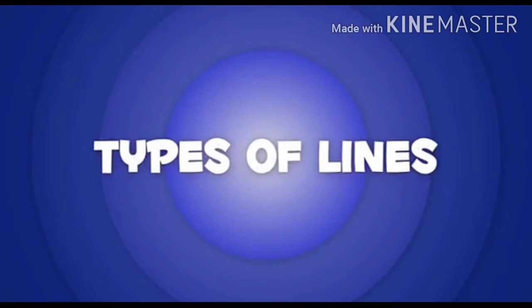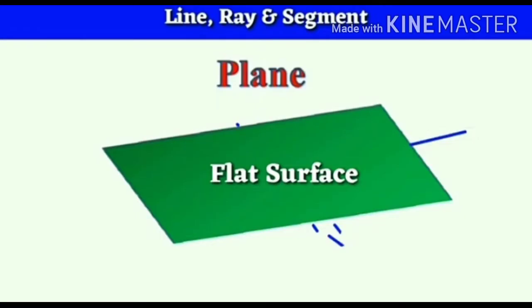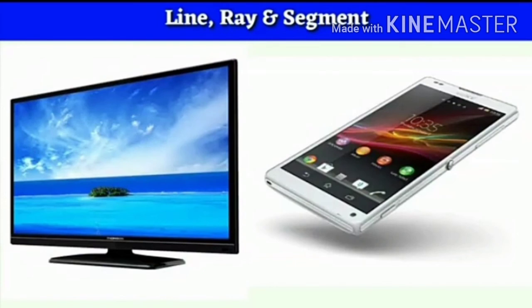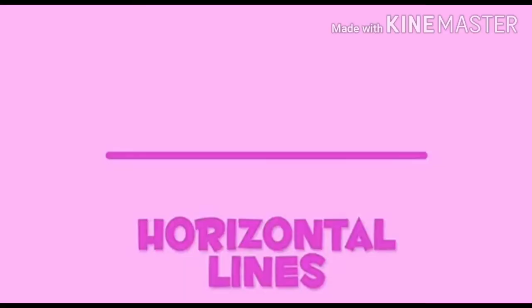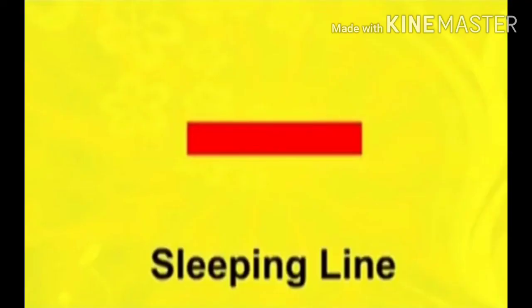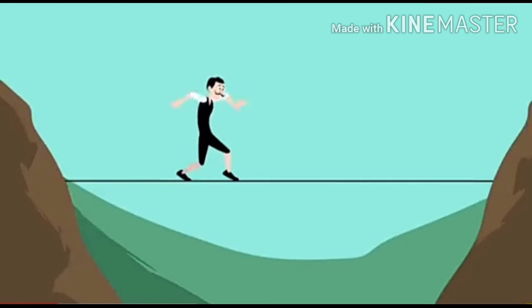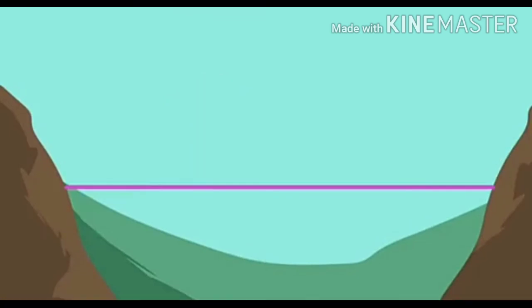Now we are having different types of lines, like plain lines that are having flat surface. Like you see your mobile, TV, all are having plain or flat surface. In plain or flat surface, we are having different straight lines, like horizontal line, that is also called sleeping line. For example, cable of acrobat. Cable is like a sleeping or horizontal line. Here in this picture, horizontal line looks like the horizon.